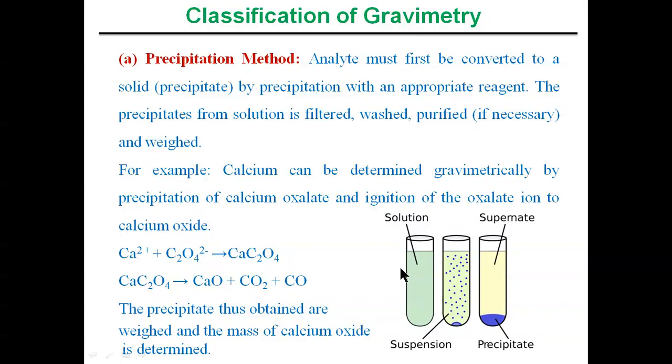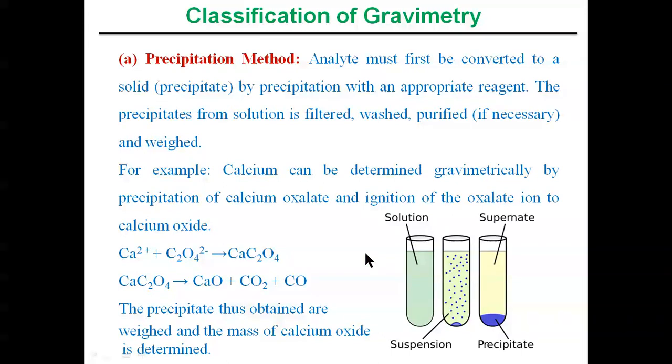For example, let's say this solution contains calcium plus 2 ions, and the calcium plus 2 ions are the analyte, which is to be determined gravimetrically by the precipitation method. So calcium plus 2 ions are precipitated as calcium oxalate. This calcium oxalate on ignition gives us calcium oxide. Finally we weigh the calcium oxide, and we will get the mass of the calcium plus 2 ions present in the solution.